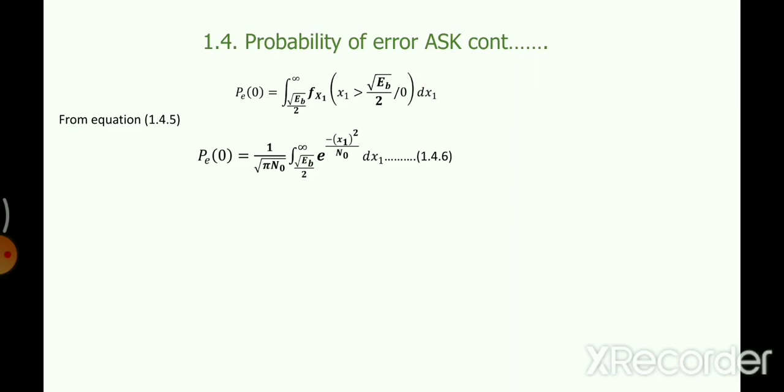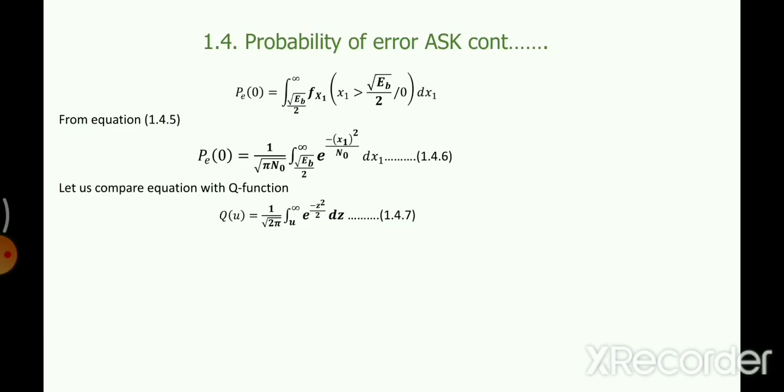We can compare this equation with a Q function. The Q function is a function that represents the tail of any Gaussian random variable. A Gaussian distribution is like a normal distribution, which looks like a bell-shaped curve, like an inverted bell. The tail of that bell is represented by a Q function.